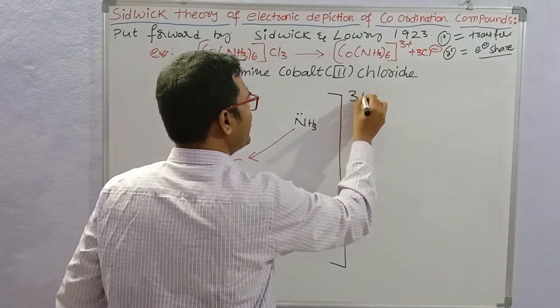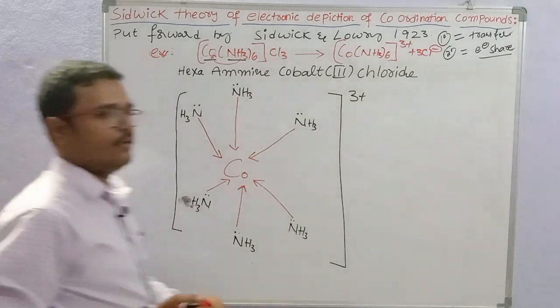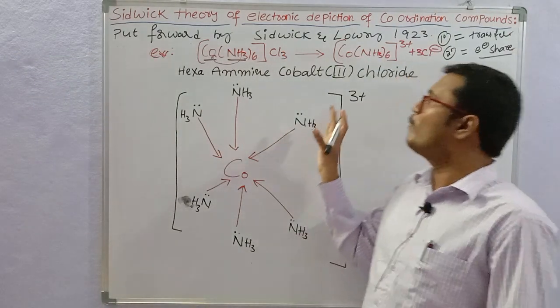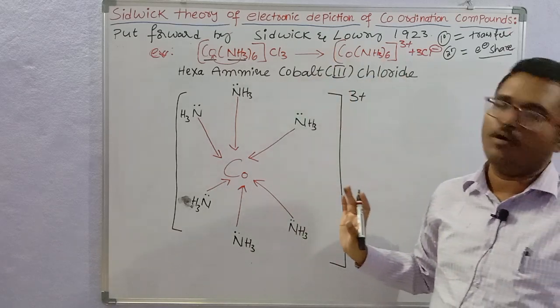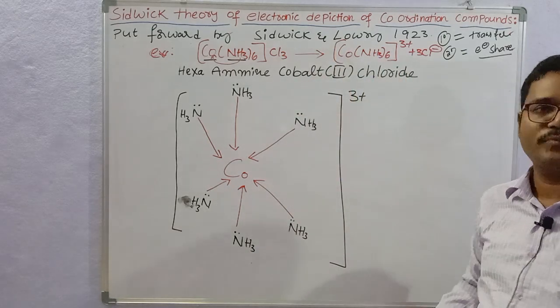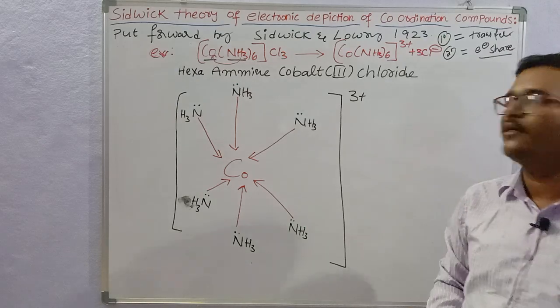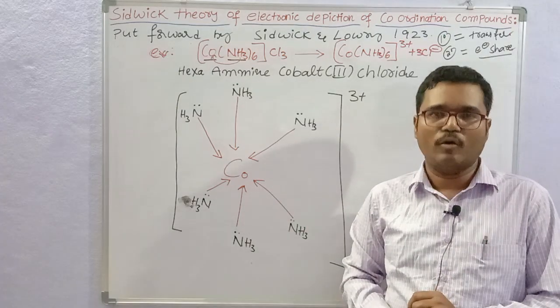Okay, so this is the representation of a complex ion based on the Sidwick theory of electronic depiction of coordination compounds, right? So that is about Sidwick and Lowry theory.